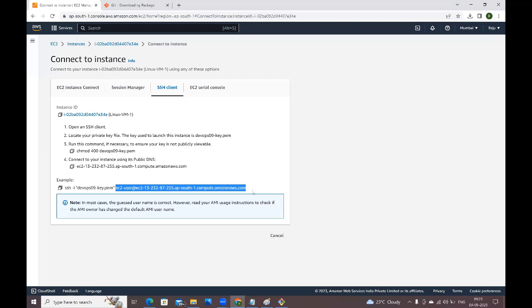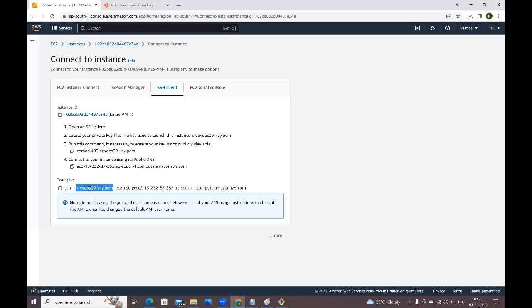If you want to connect with this machine, what do we require, guys? A key must be required, then only you can connect. If you want to connect to the machine securely, compulsorily you should provide the key. This is the name of the key. If you have this key, then only you can connect with this machine. If you don't have this key, then you can't connect with this machine.